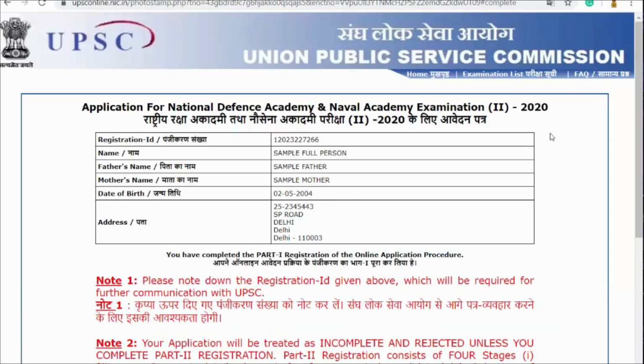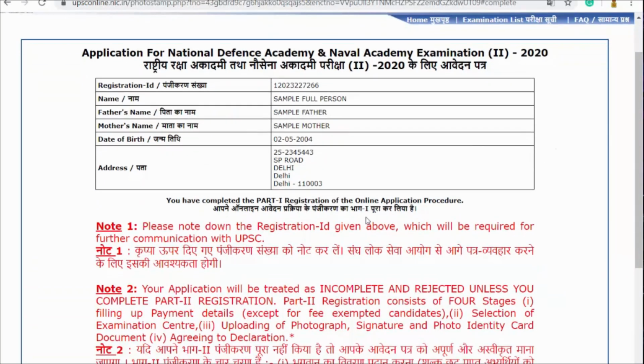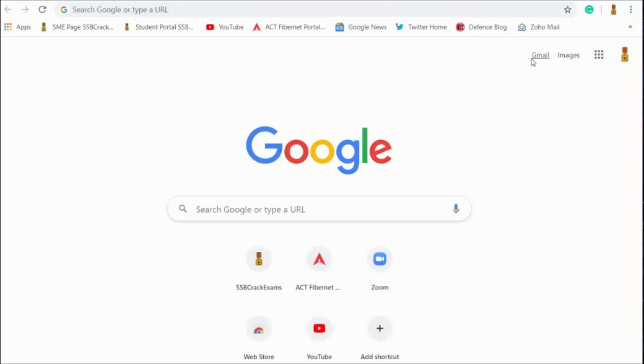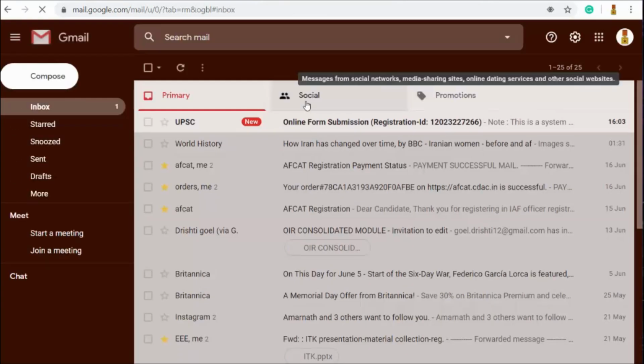Then you will have this particular important information that I have completed the part 1 registration. Okay. And I'll get a message on my mobile phone that this part 1 registration has been done, and I also will get a sample email to my email ID that the part 1 registration has been successfully done. Here I am showing it for you for reference purposes.